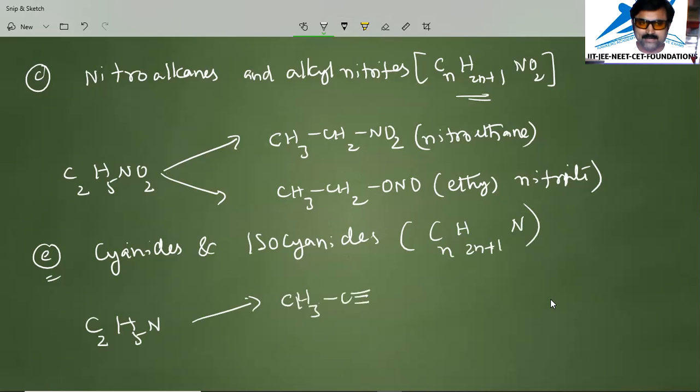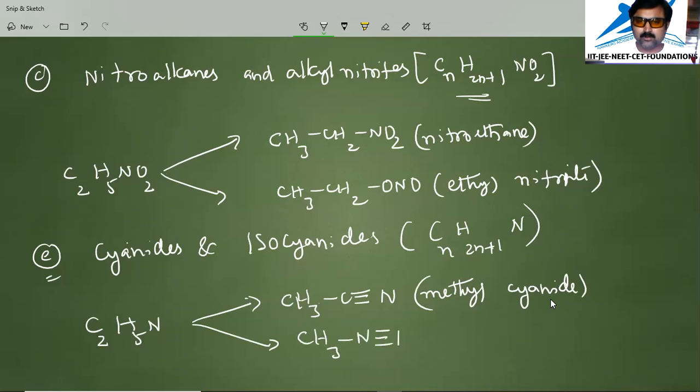triple bond N. What is the name of this compound? That is called methyl cyanide. In the same fashion, when you write CH3N triple bond C, after nitrogen again you are writing carbon, that is NC.